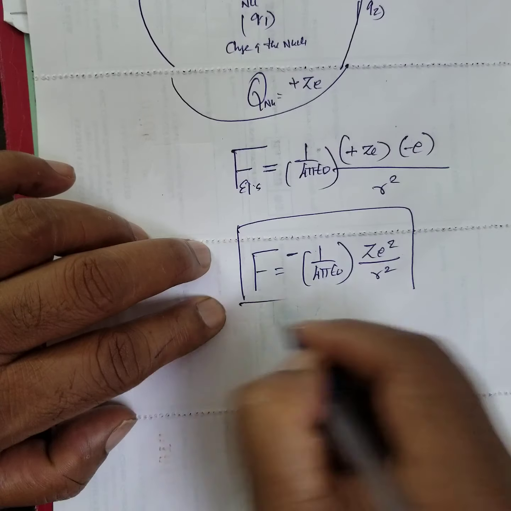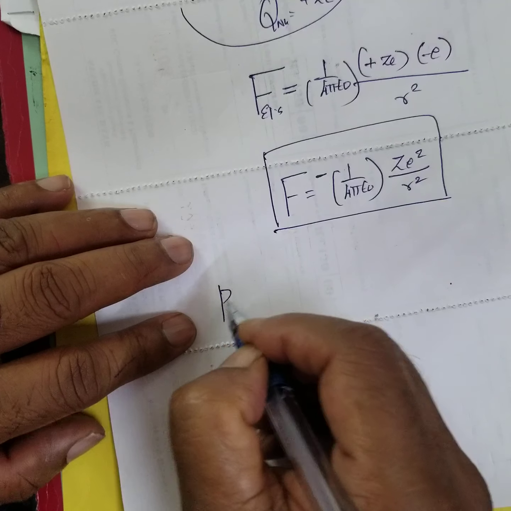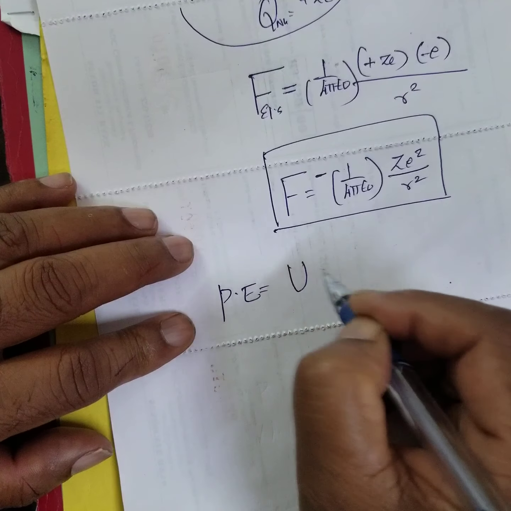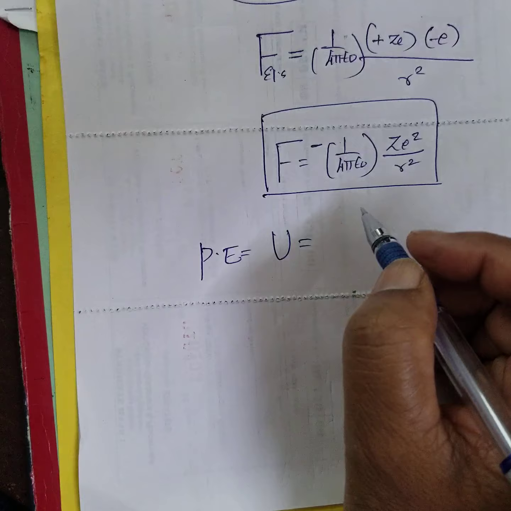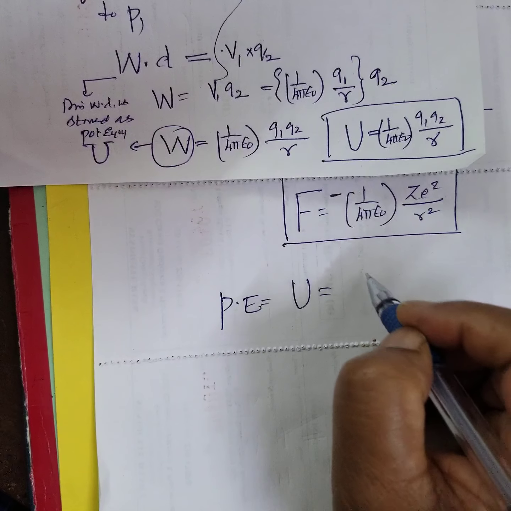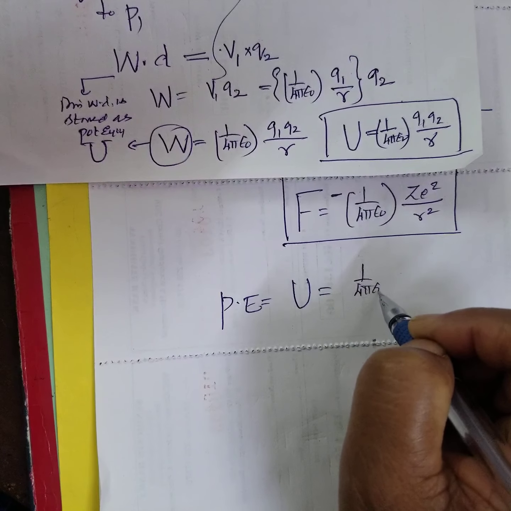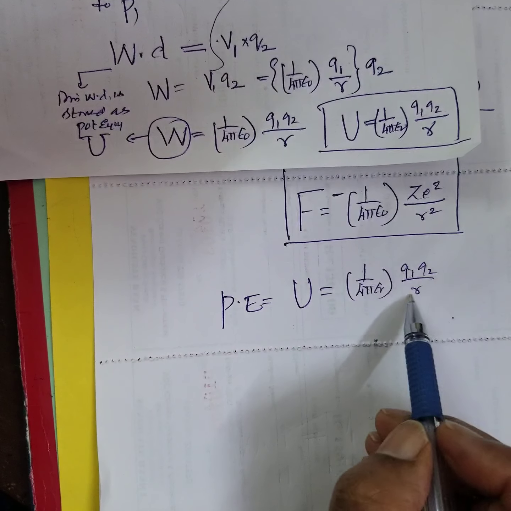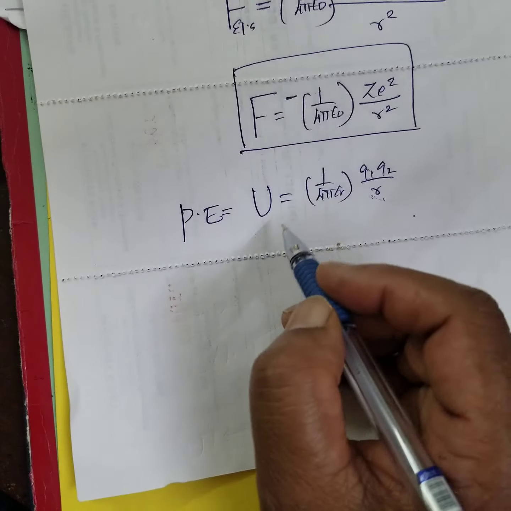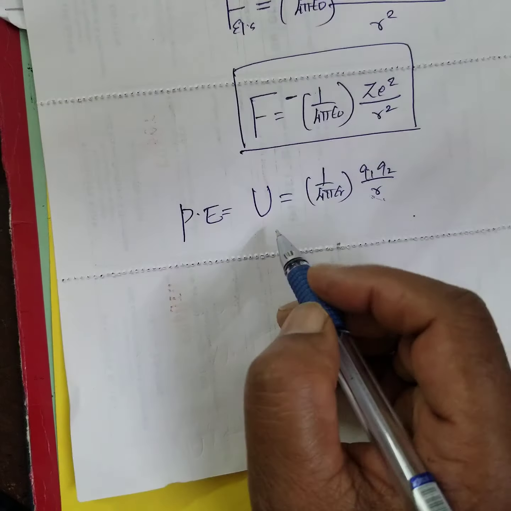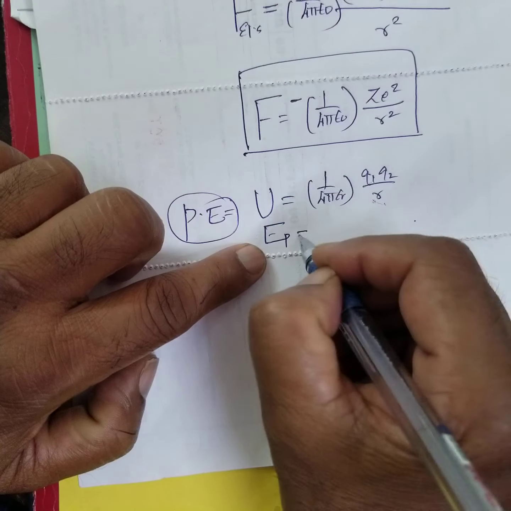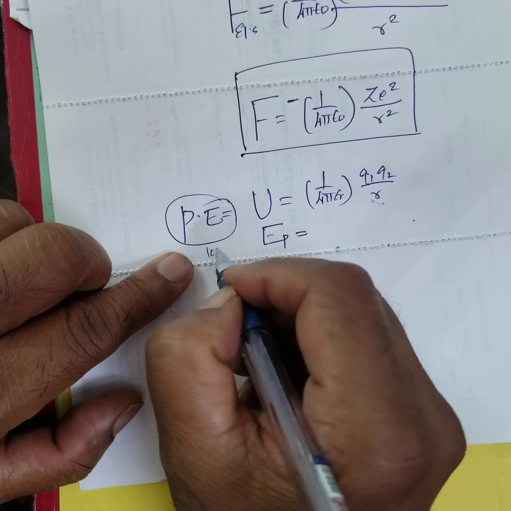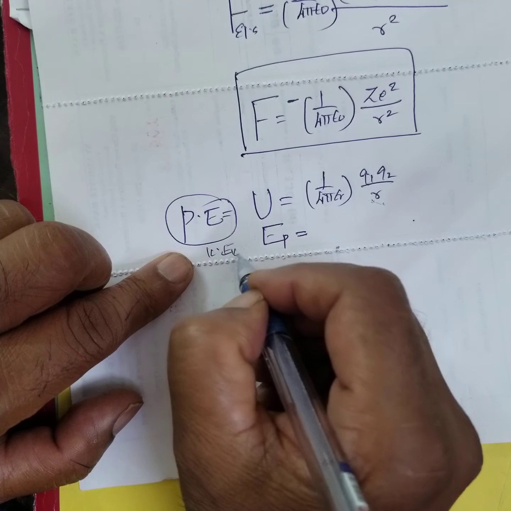You know this. Then what is the potential energy? The potential energy U is given by this formula only: 1 by 4 pi epsilon naught Q1 Q2 by r, not r square. In such a case, the potential energy, EP, you will write it, and the kinetic energy, EK, they will write it.